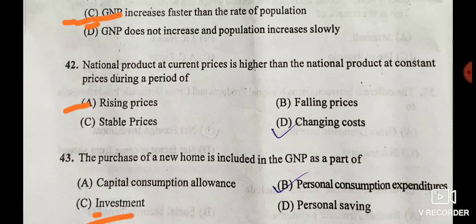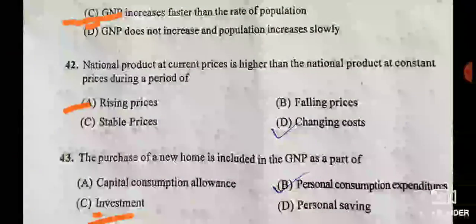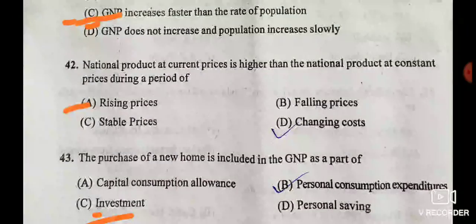The next, national product at current price is higher than the national product at constant price during a period of. Given options are rising prices, falling prices, stable prices, changing cost.